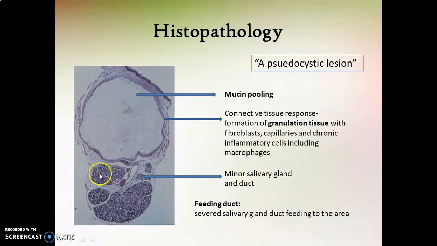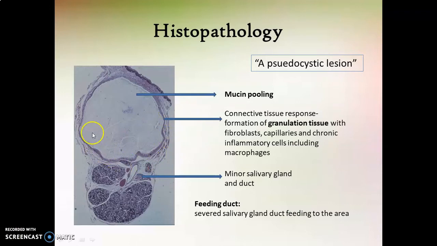And in the vicinity, you can even appreciate the minor salivary glands and ducts. Sometimes a severed or ruptured salivary gland duct can even be appreciated near the mucosal lesion under the microscope, which is considered a feeding duct because this ruptured duct will be the source of the mucin spillage. So this is a low magnification view or scanner view of a mucocele lesion under the microscope.